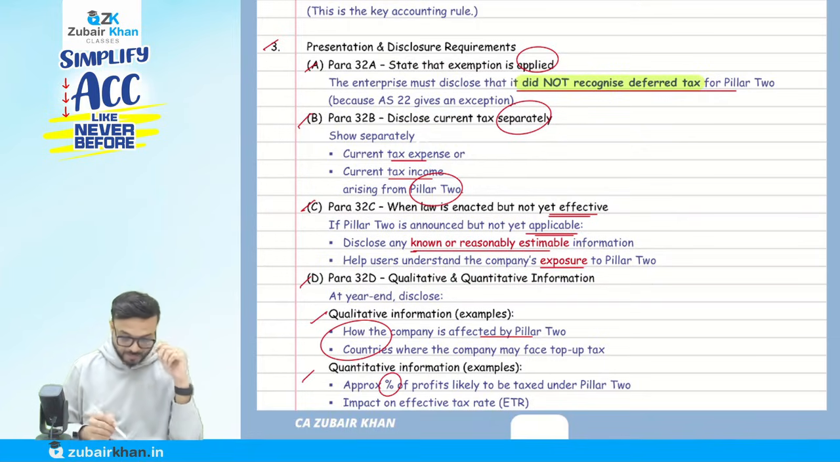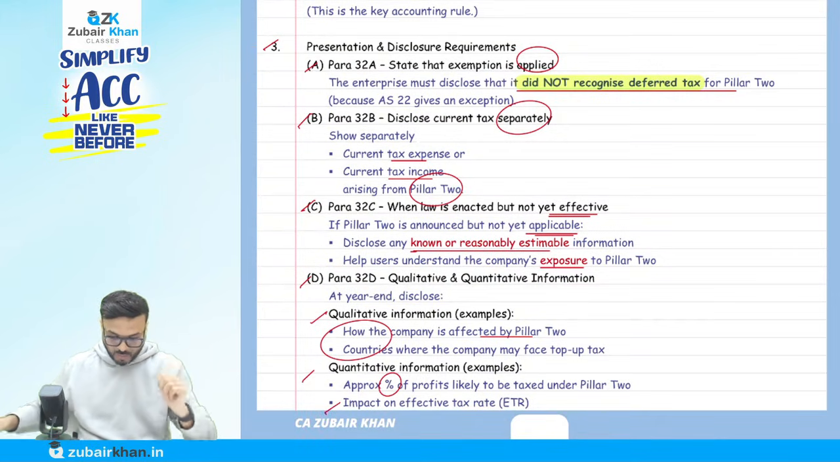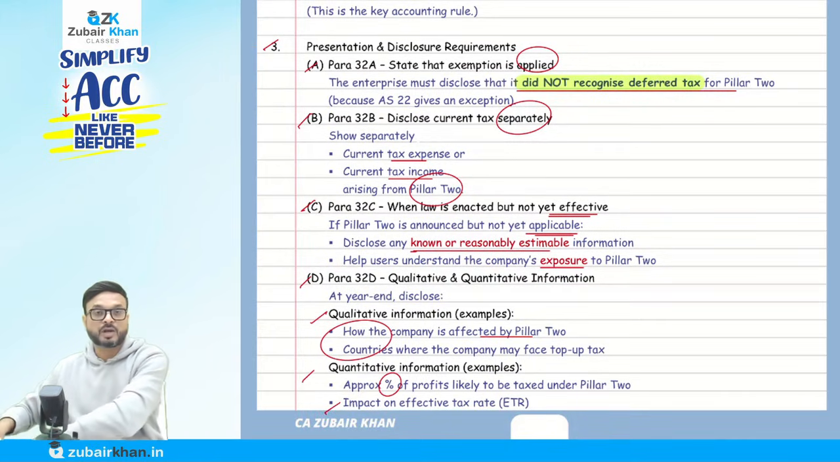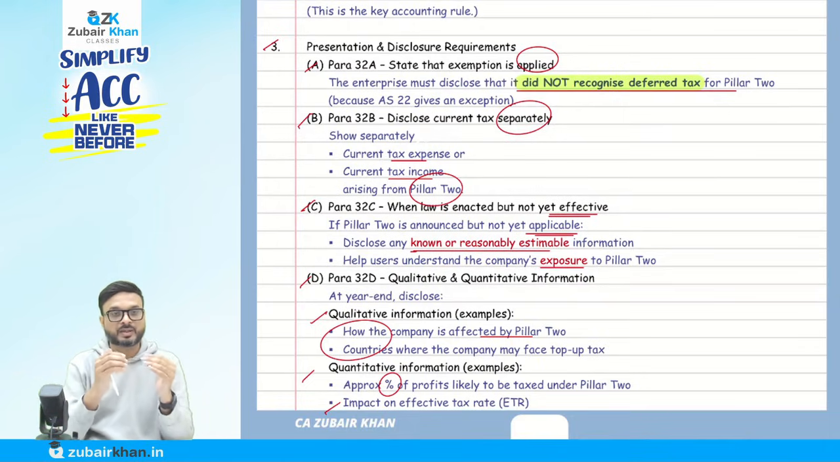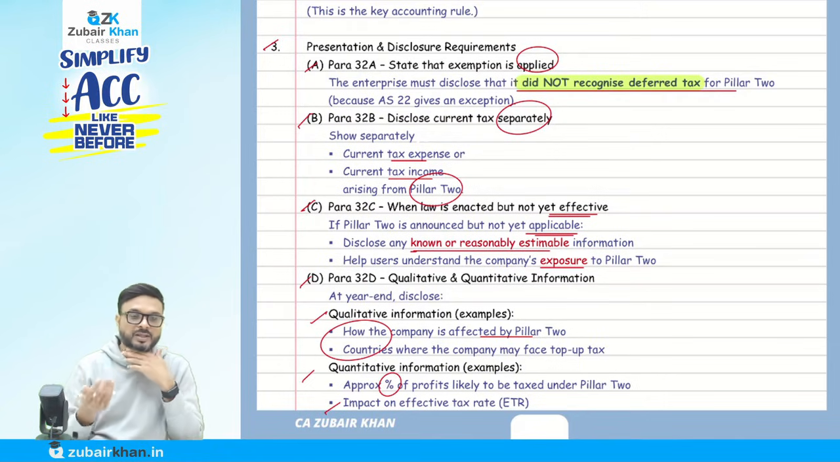Okay, that we have to mention: the impact on the effective tax rate. They say we have to show how it is going to impact the effective tax rate. How do we calculate the effective tax rate? Total tax divided by profit before tax, multiplied by 100. So how is it going to be affected because of the Pillar 2 tax?